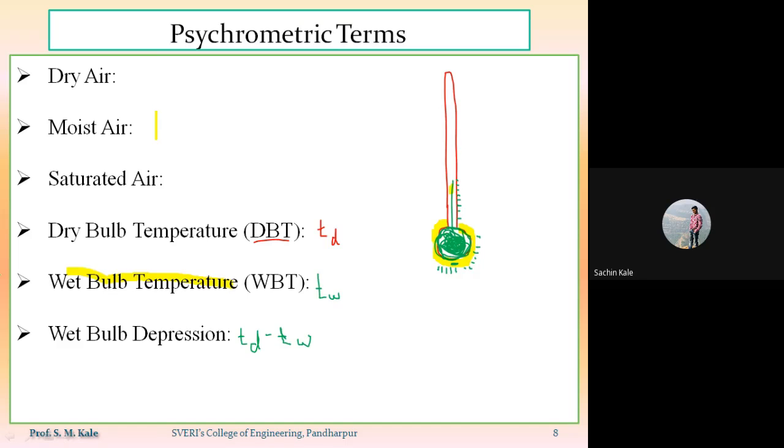So for the GATE exam as well as for various multiple choice questions, the term wettable depression will always indicate the relative humidity of the air. That relative humidity will be denoted by the letter phi or RH. We have the definition of relative humidity also, which we are going to see.